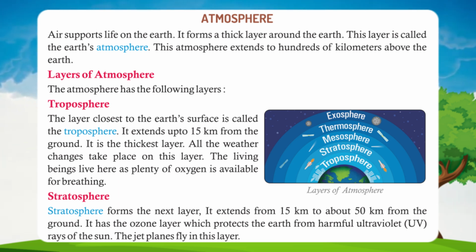Stratosphere. Stratosphere forms the next layer. It extends from 15 kilometers to about 50 kilometers from the ground. It has the ozone layer which protects the Earth from harmful ultraviolet (UV) rays of the sun. The jet planes fly in this layer.